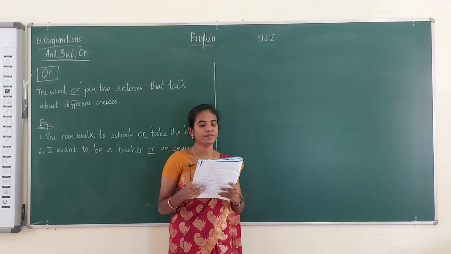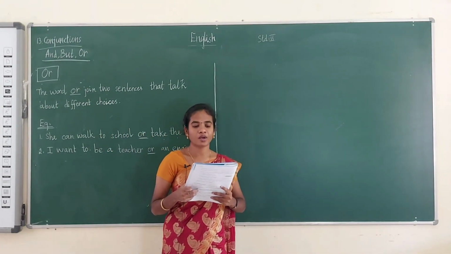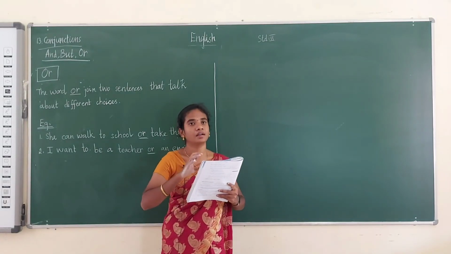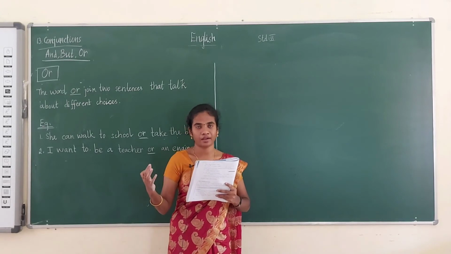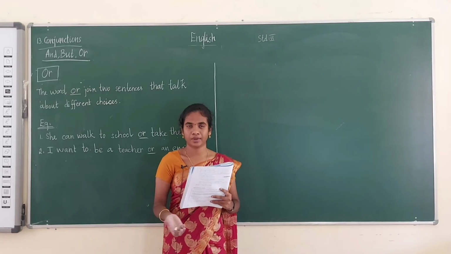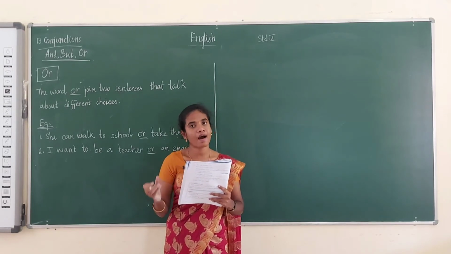See the first one. I can go to fair on Monday. I can go to fair on Tuesday. Okay, here they are telling I can go to fair. Okay, on what day? Monday or Tuesday. Okay, any other day. Okay, we can put Monday or Tuesday.